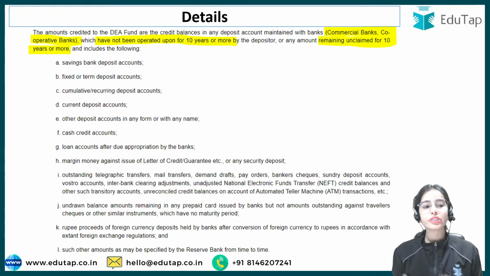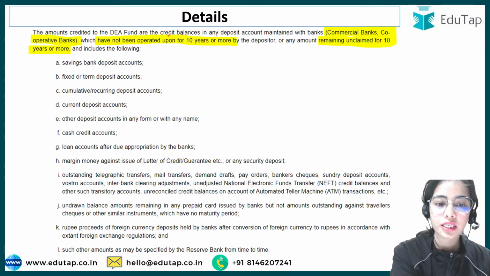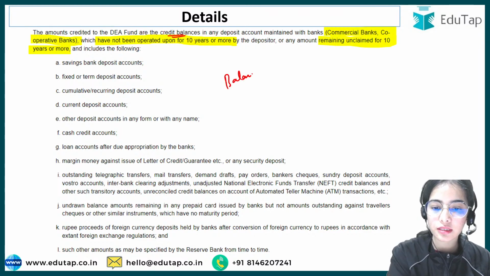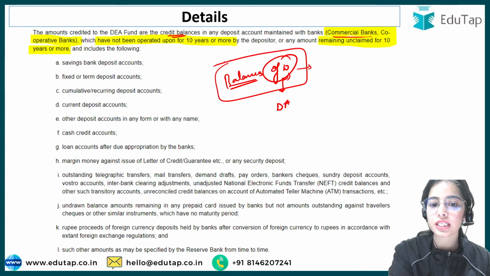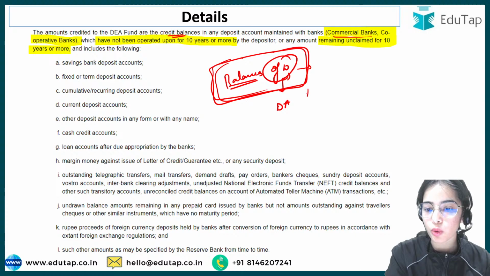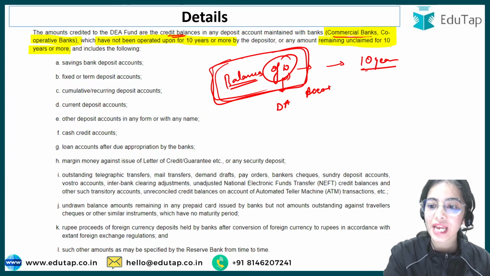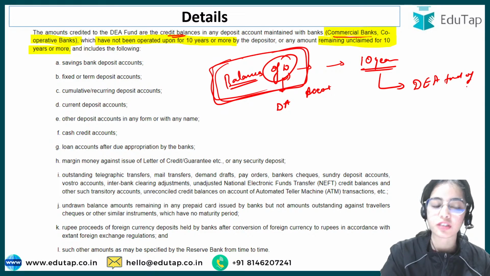The amounts credited to the DEA fund are the credit balances of the depositors in the deposit accounts, the money of the depositors with any bank, with the commercial banks, with the cooperative banks. Now, if the account has not been operated for 10 years or more, then this money will be sent to the Depositor Education and Awareness Fund of the Reserve Bank of India.